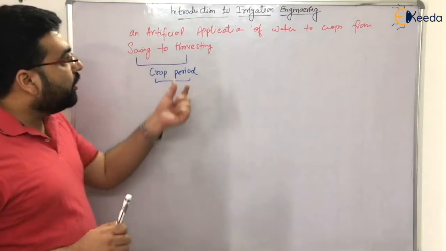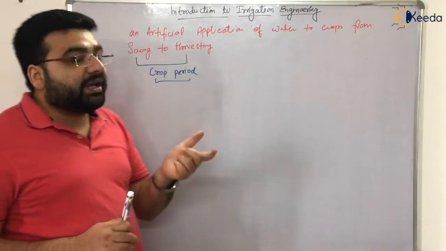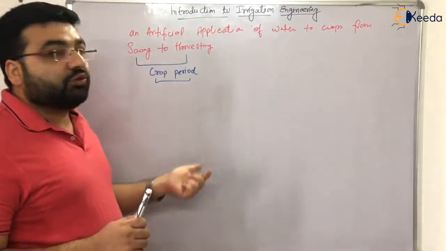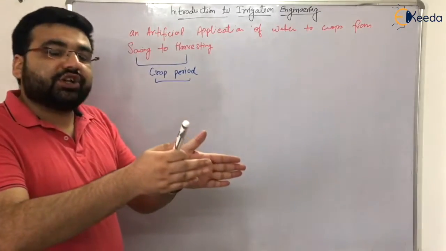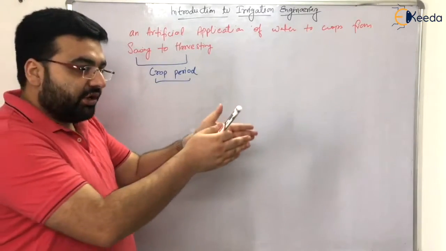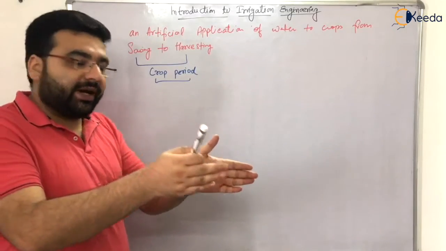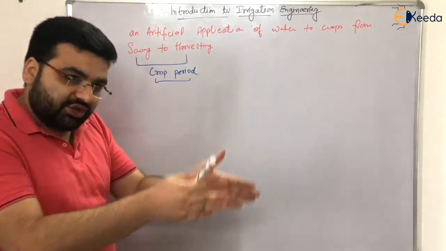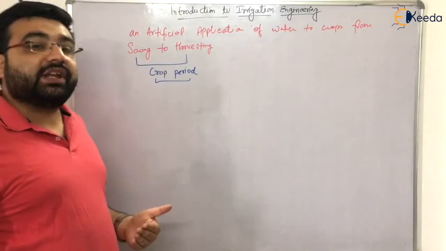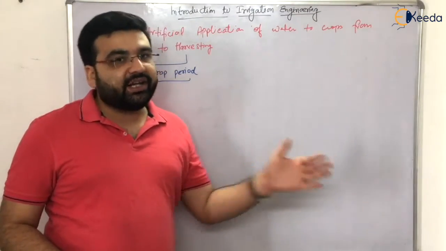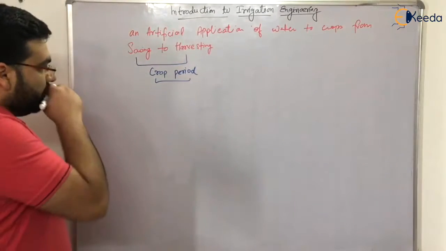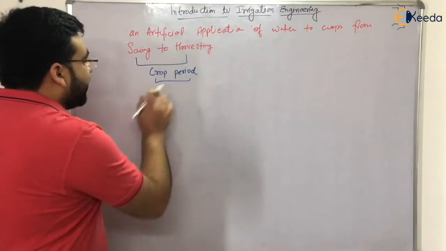So in irrigation engineering, words should be kept in mind, that which word is to be used. For example, we have inundation irrigation, flood irrigation, and also artificial and natural irrigation. So the GATE professors can play with words. Okay, so this was about the crop period.